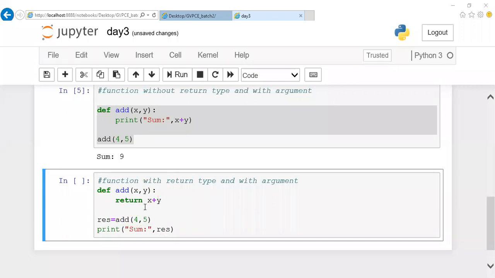Is this clear, guys? I'm returning a value back to my function call. The calculated value is returned back here. I'm not printing here, but I'm printing here.